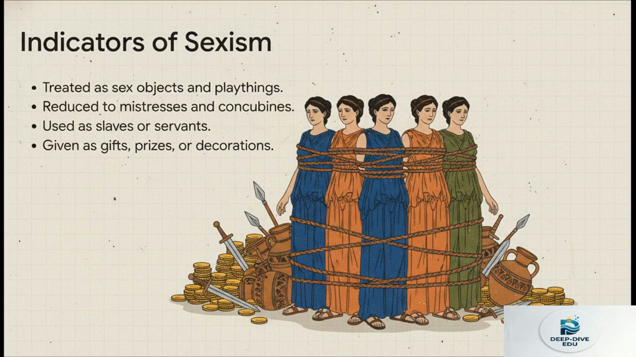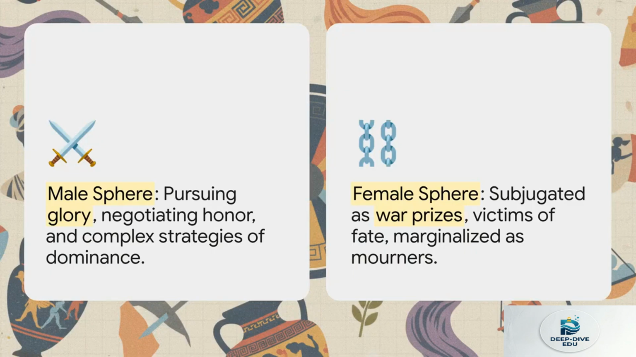These women are constantly fenced in. They aren't treated as complex human beings at all. They're treated as ordinary objects to be traded. I mean, they are reduced to concubines like Briseis and Chryseis. They're used as servants like Hecabe, who just silently serves drinks in Nestor's tent, or even divine cupbearers like Hebe. They are literal prizes, gifts, and mere decorations given away just to negotiate that male honor economy we were talking about earlier. When you look at it this way, the contrast between the two spheres is just jarring.